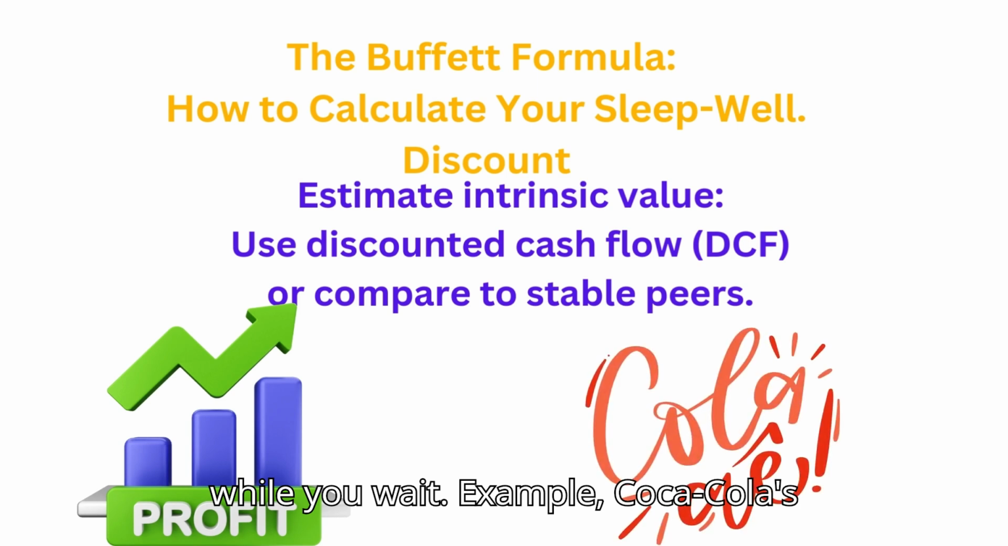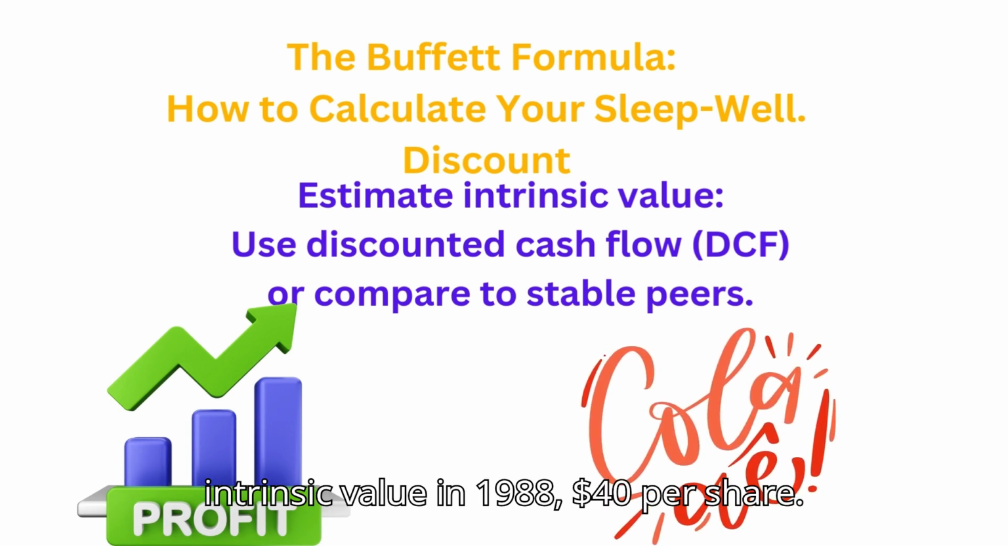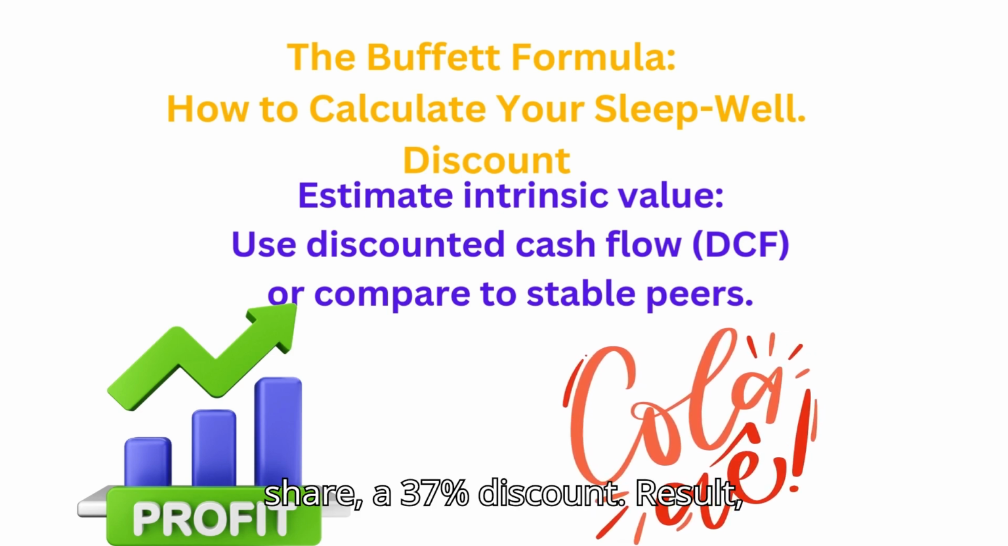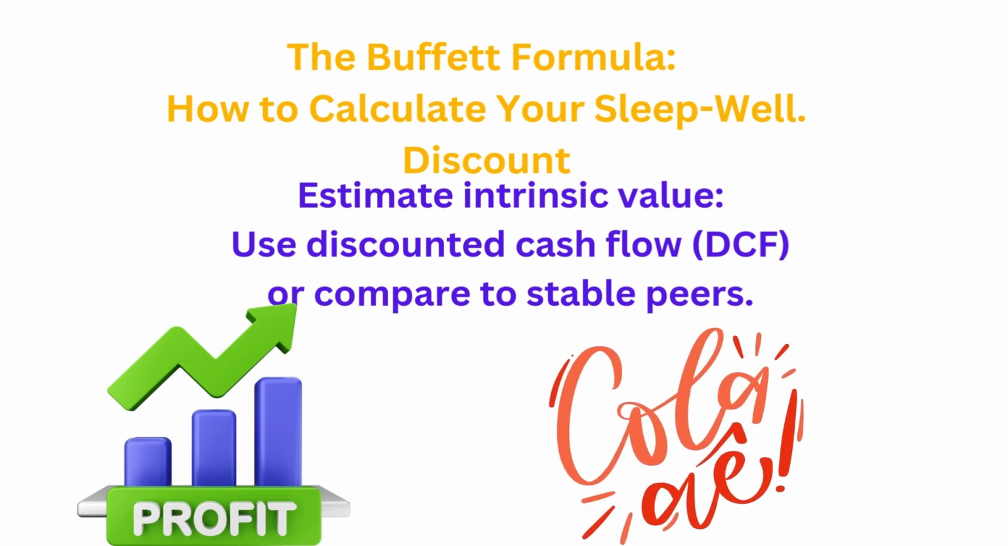Example: Coca-Cola's intrinsic value in 1988, $40 per share. Buffett's buy price, $25 a share, a 37% discount. Result: a 1,500% plus return over 30 years.